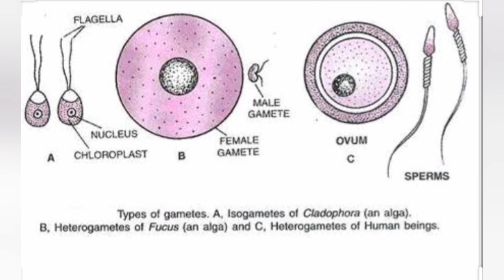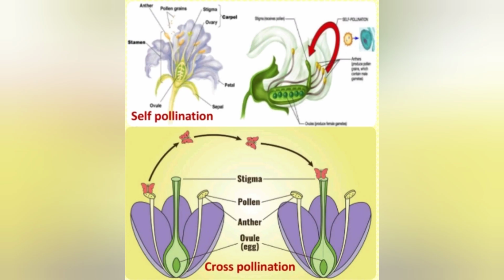In simple plants, gamete transfer takes place through a water medium. To compensate for the loss of male gametes during this transport, a large number of male gametes are produced. In seed plants, the angiosperms, pollen grains in the anthers carry the male gametes and the ovule carries the female gamete. Pollen grains are transferred onto the stigma of the same flower or a different flower. In bisexual self-fertilizing plants, for example peas, the anther and stigma are close to each other, so transfer of pollen grains is very easy.